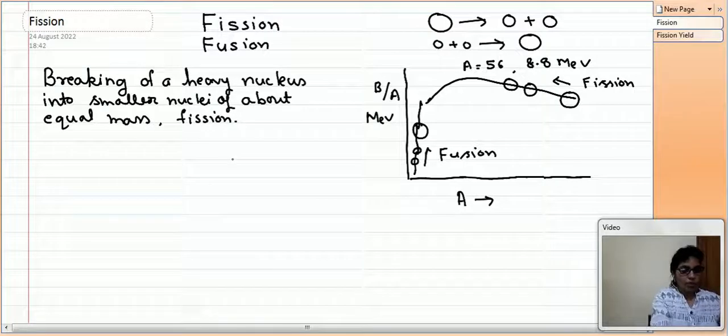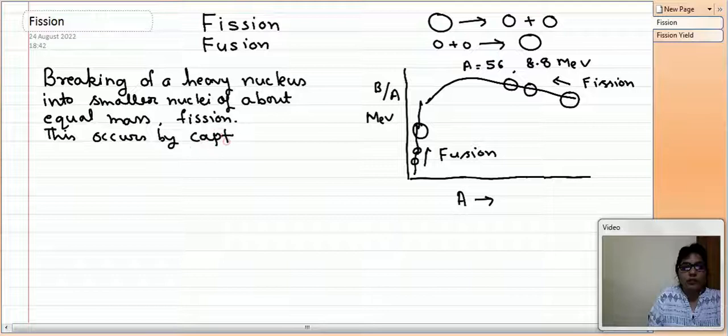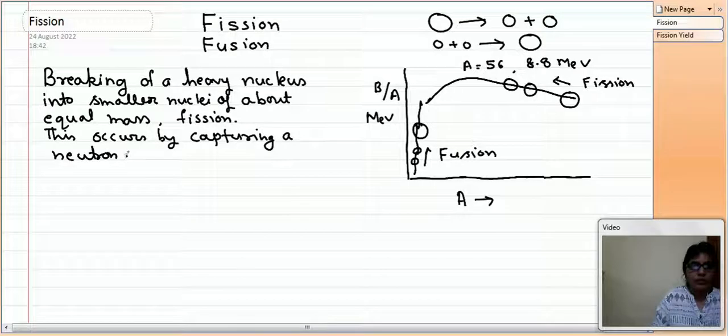And this fission phenomenon occurs by capturing a neutron. Here we can write an example for this, and this example is uranium 235.